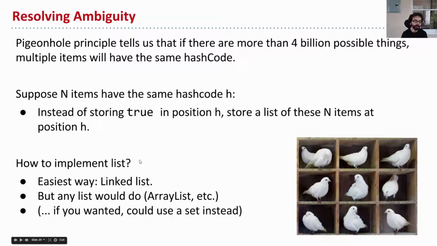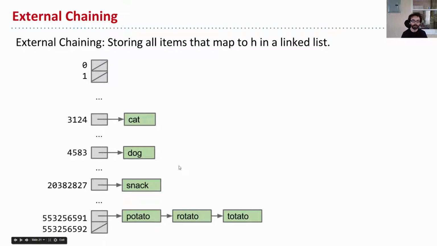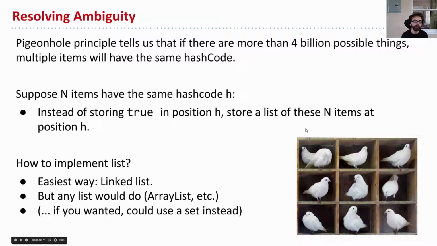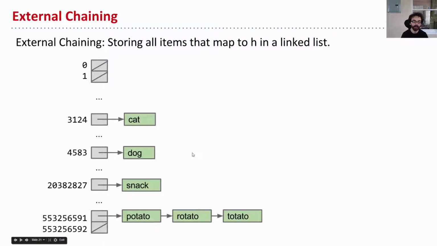But basically, instead of true-false, we'll have a list of things. How do we implement that list? Well, the easiest way is just a linked list. But you could also do, say, an array list. Or if you wanted, you could use something that's not even a list, like a set. But we're going to focus on the linked list because it is the simplest thing conceptually. And so this idea of taking each bucket and instead of storing true-false, storing a list of all of the items, that is known as external chaining.